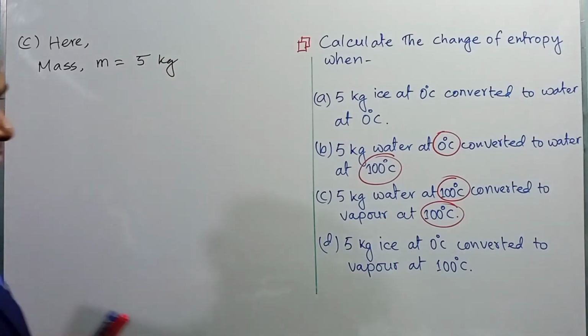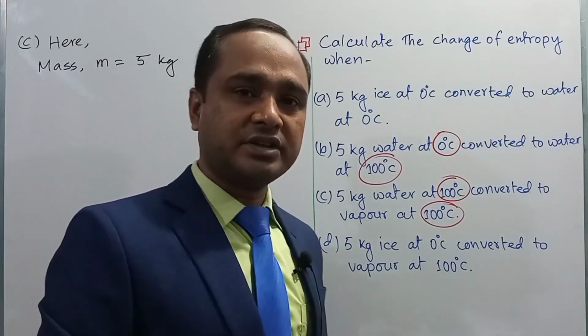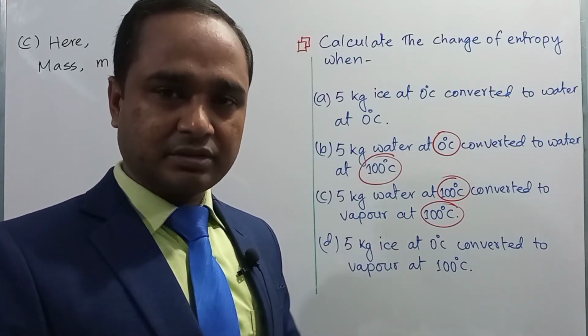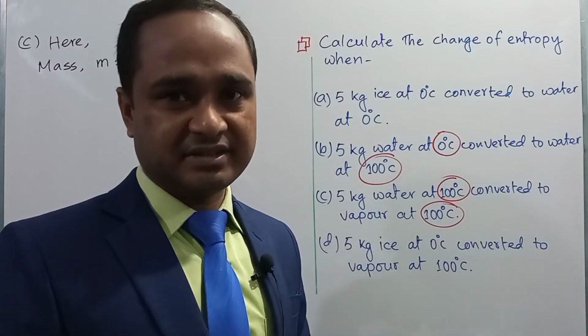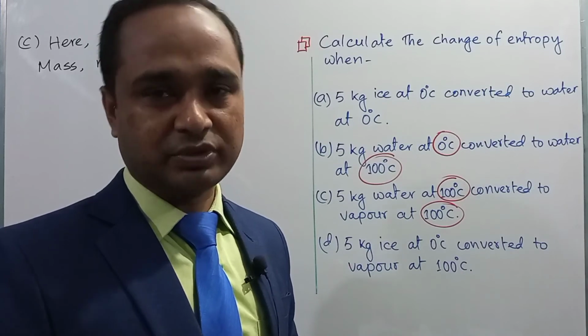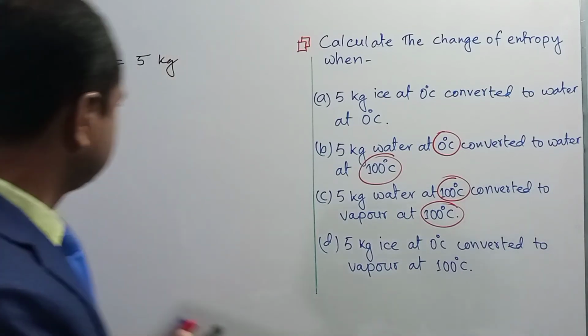Dear student, to calculate the required heat in this stage, for the conversion of liquid to gaseous state, we know the value of the latent heat of vaporization, right?